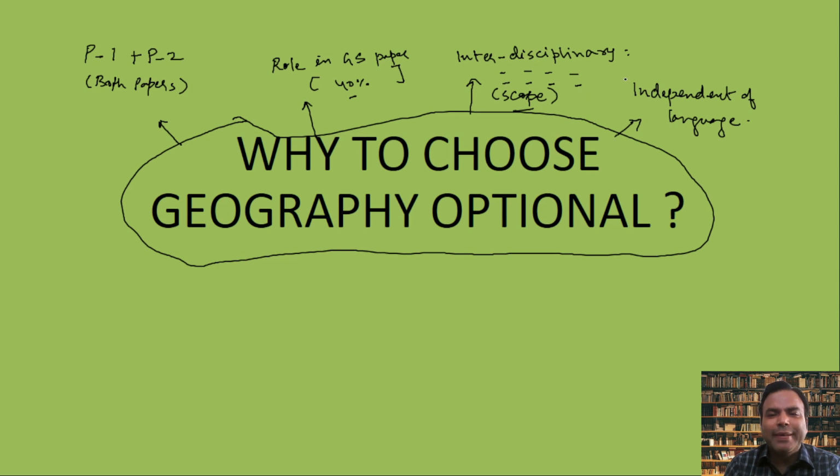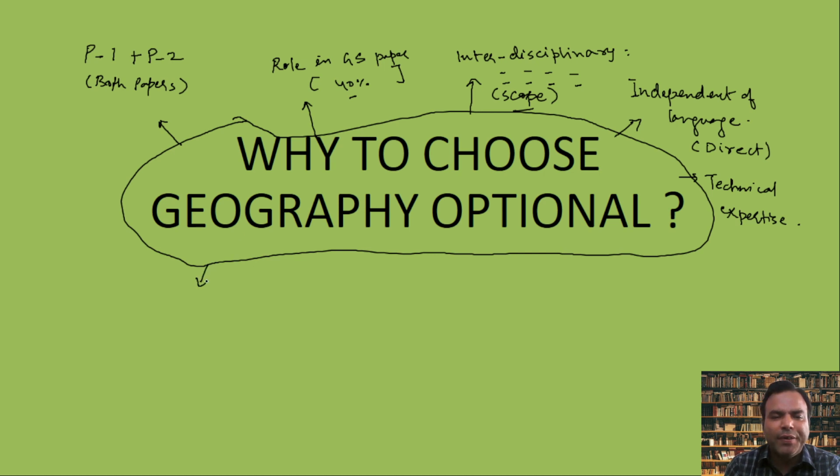Why am I saying this subject is independent of language? Because you are using diagrams, you are using maps, and most of the writing is direct. You need not worry about metaphors used here. It is highly conceptual. Scoring in every optional is only possible when you are technically sound. They are checking your technical expertise in the subject. Those coming from a technical background take advantage of it, and those coming from a humanities background also take advantage in the geography optional.